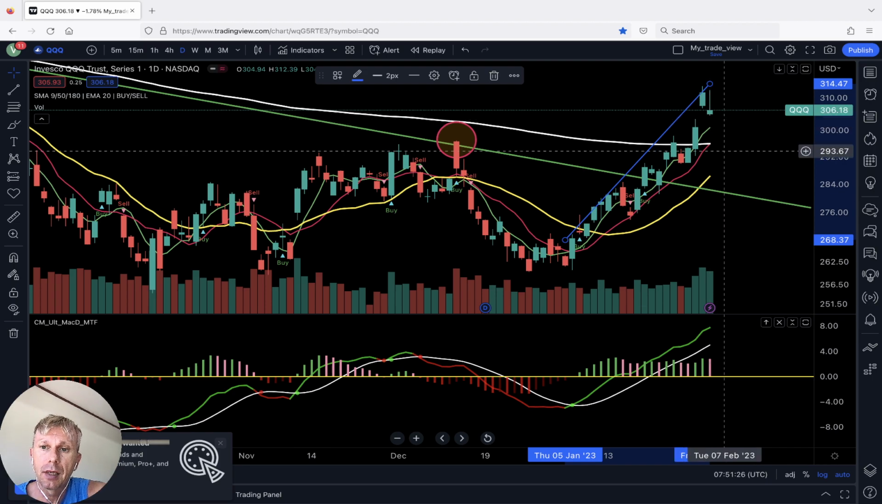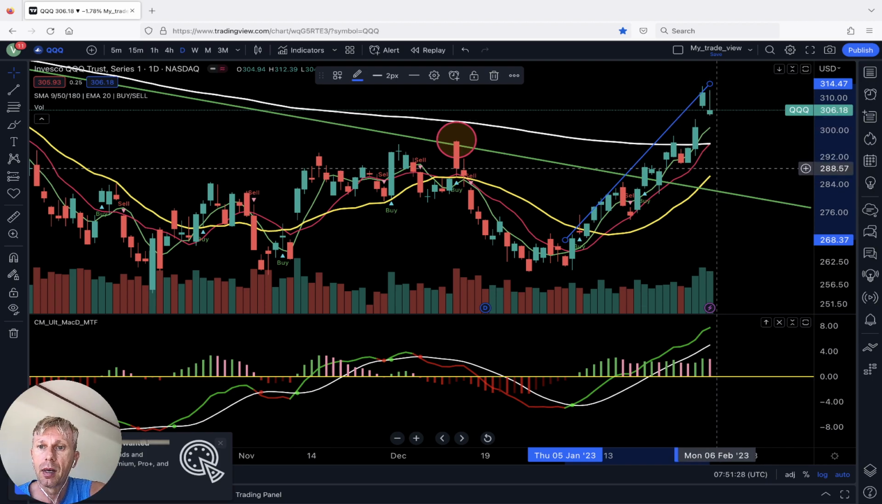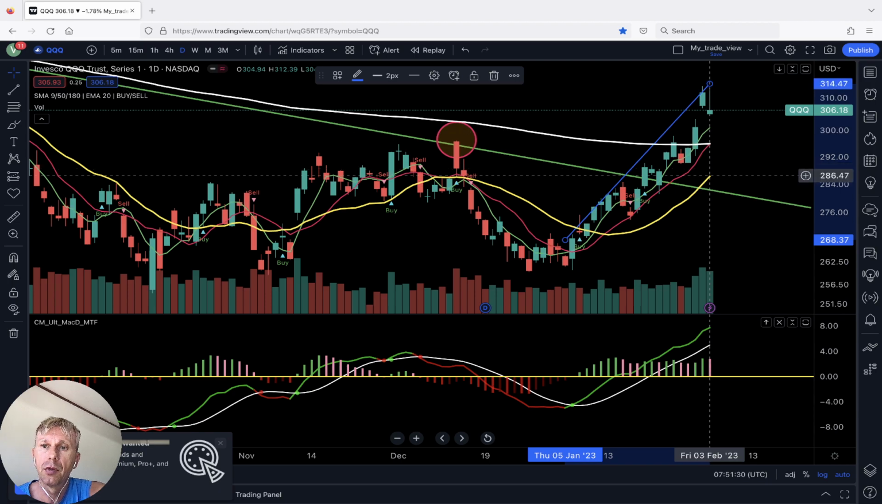And it's disconnected from MA20. Look at that last bar, very far from MA20. It's completely disconnected from MA20. It definitely will close this gap and will connect to MA20. That's the only negative thing.